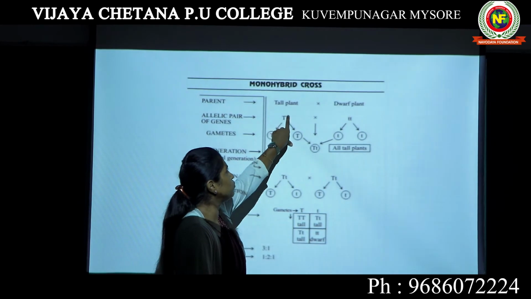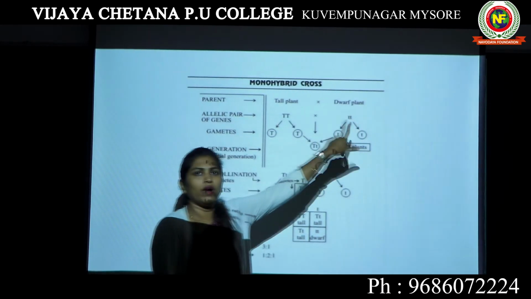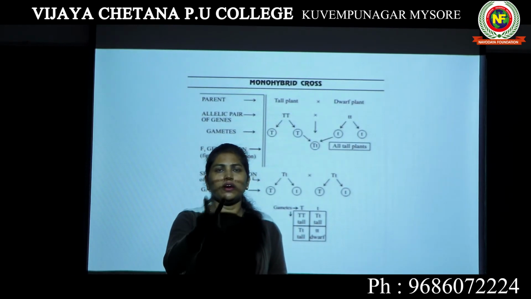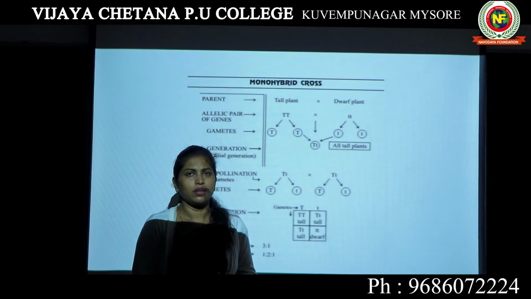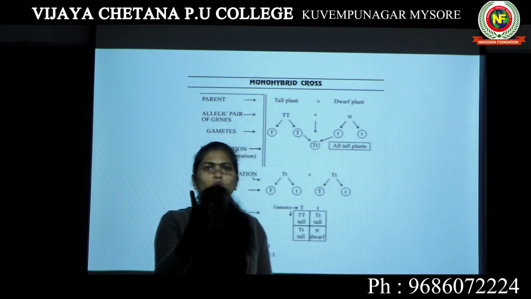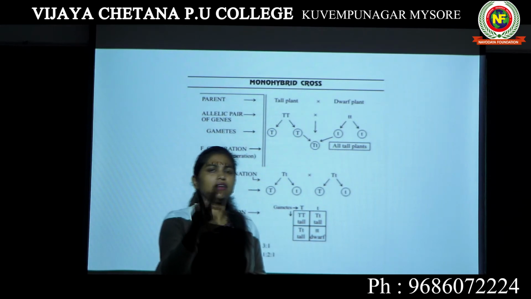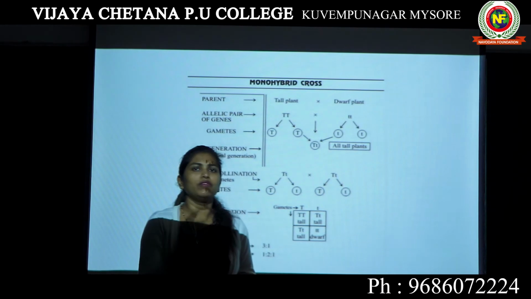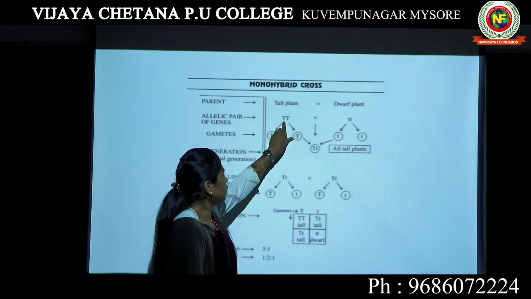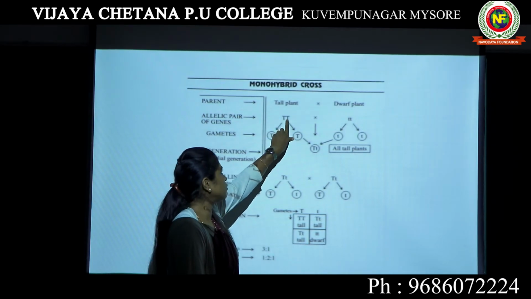Then why can't we use only one capital T and one small t here? Why are we using two? Because every gene exists in two different functional forms, which are known as alleles. Every gene has two alleles. Every gene exists in two functional forms known as alleles. So capital T refers to one allele of a gene, another capital T refers to another allele.